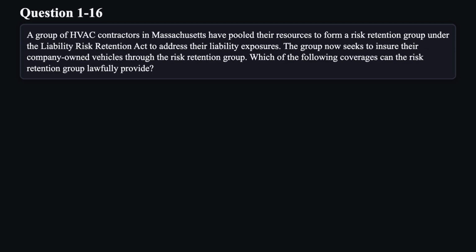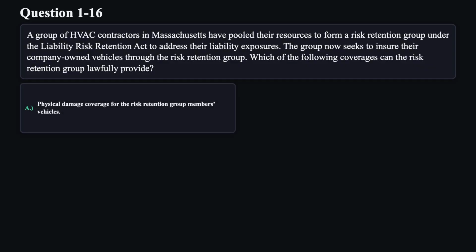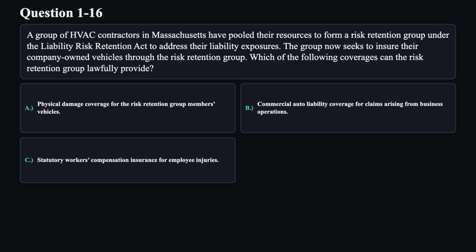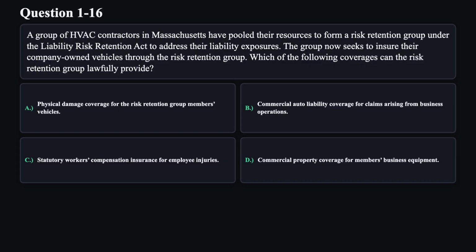Question 16. A group of HVAC contractors in Massachusetts have pooled their resources to form a risk retention group under the Liability Risk Retention Act to address their liability exposures. The group now seeks to insure their company-owned vehicles through the risk retention group. Which of the following coverages can the risk retention group lawfully provide? A. Physical damage coverage for the risk retention group members' vehicles. B. Commercial auto liability coverage for claims arising from business operations. C. Statutory workers' compensation insurance for employee injuries. D. Commercial property coverage for members' business equipment.